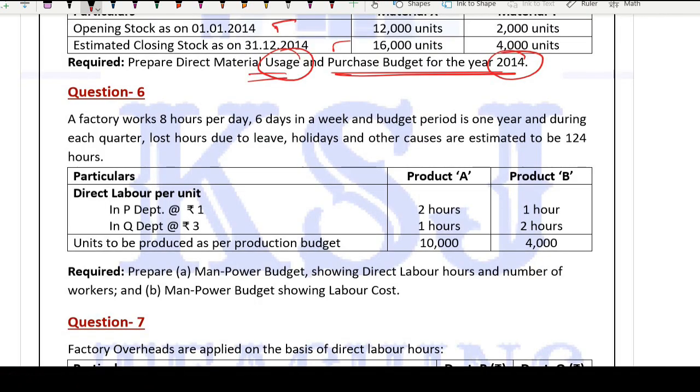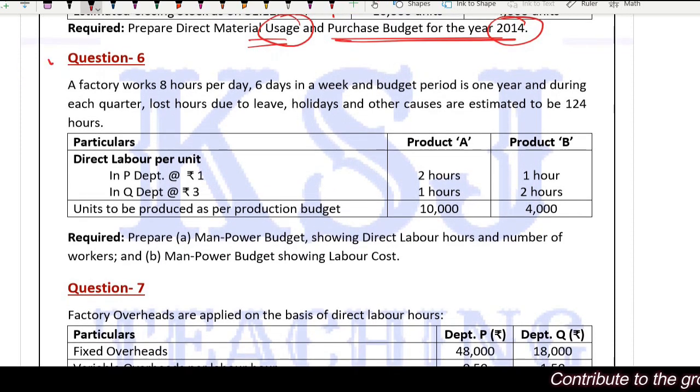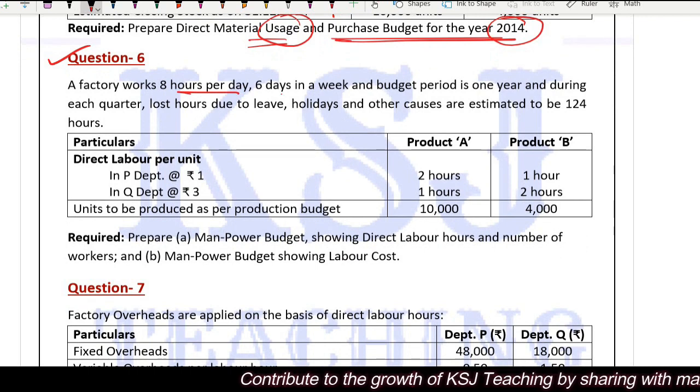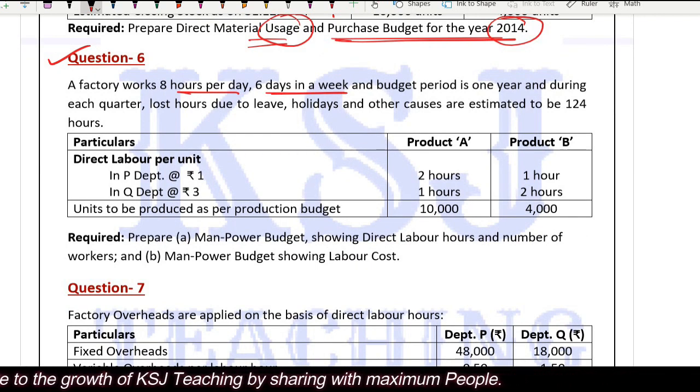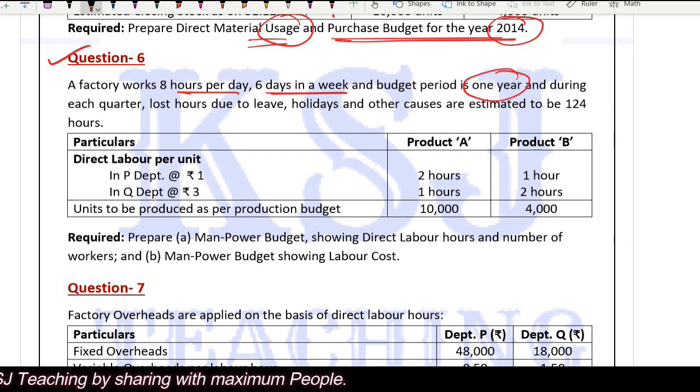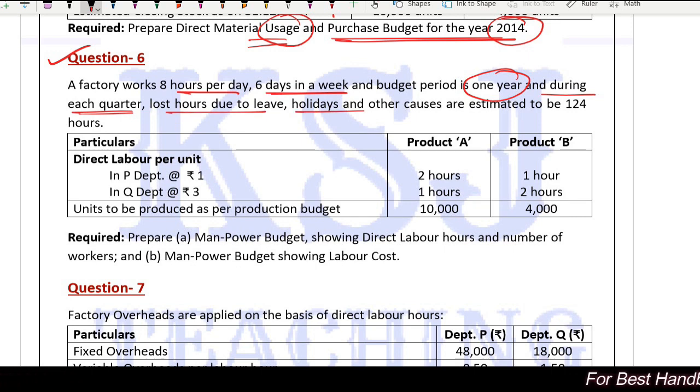Let's do a practical problem on this. Question number 6. A factory works 8 hours per day, 6 days in a week, and the budget period is 1 year, and during each quarter, the lost hours due to the leave, holidays and other causes are estimated to be 124 hours.